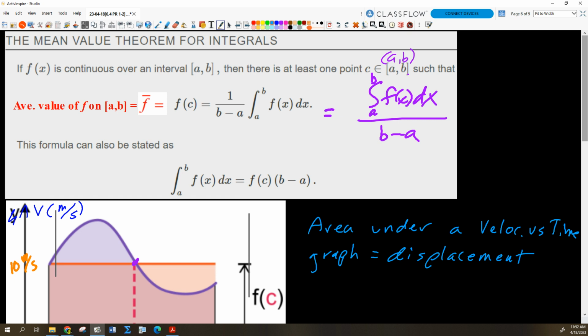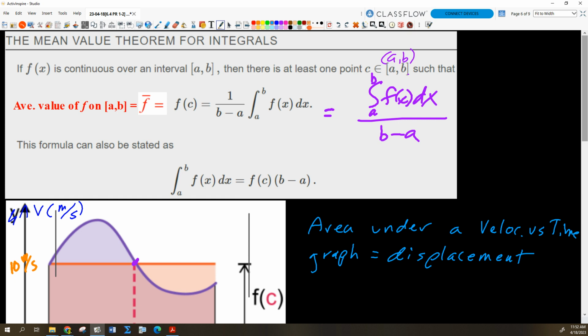So this is stated in two ways. This is probably the most useful way, to write this in terms of an average. A bar on top of something in physics means average. So the average value of the function is always going to be the area under the curve divided by the width of the interval. That's the average value. You could also write it this way: the area under the curve is equal to the average rate of change times the width of the interval, right? That complicated purple area is just equal to the red height times the red width, right?